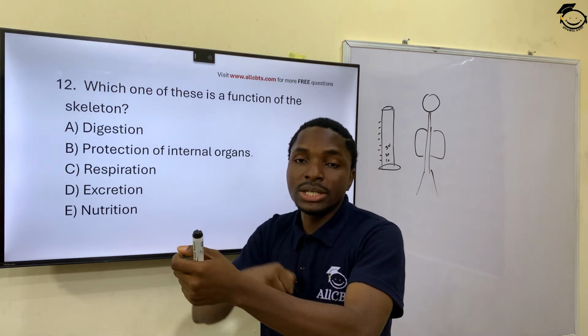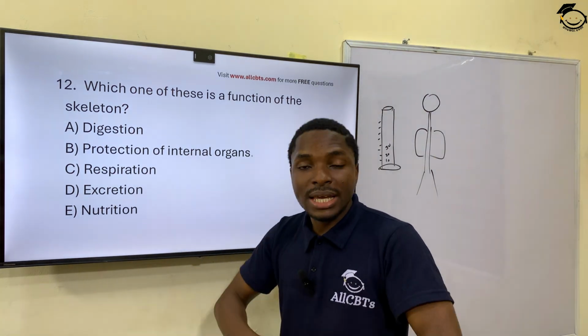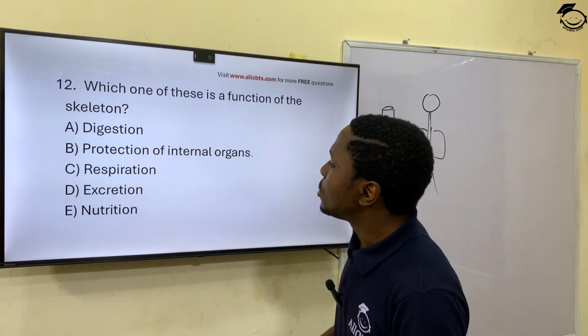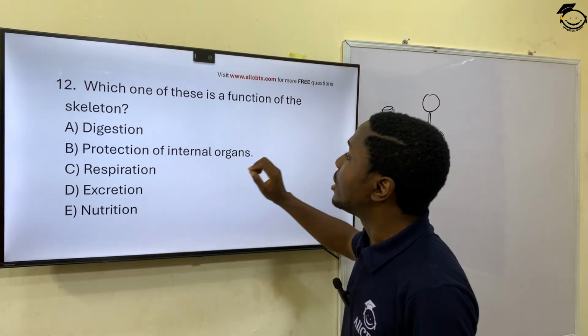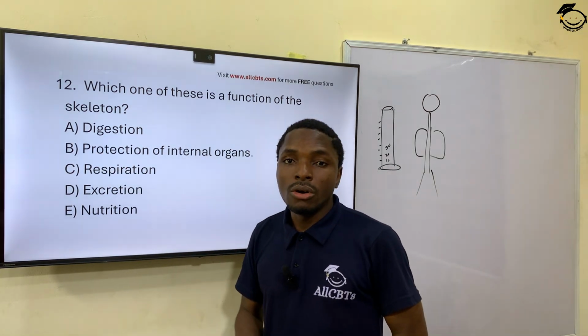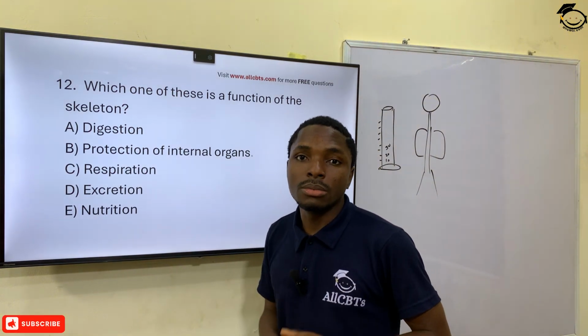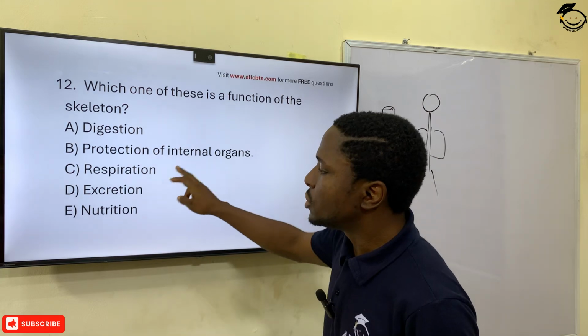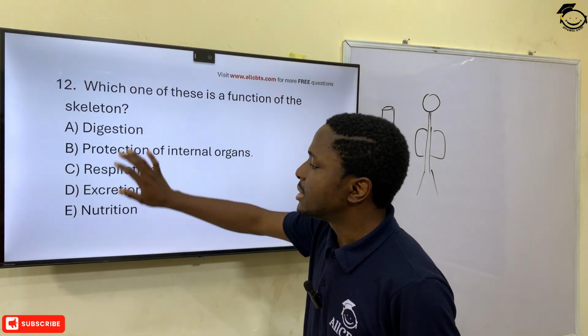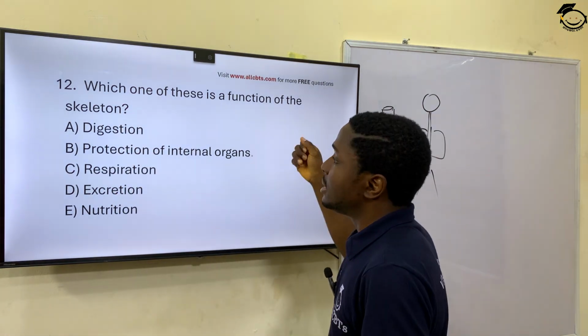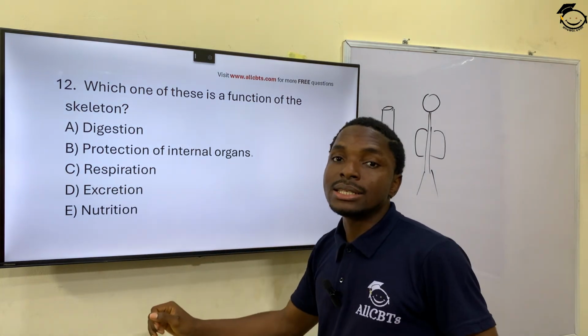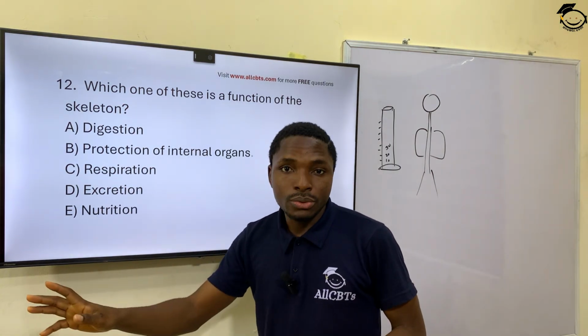So when somebody hits you, he actually hits your skeleton. Yes. So protection of internal organs. This is the primary function of the skeleton, and to give rigidity and structure to the body. Respiration, no, these ones are for systems. These are systems in the skeleton or connected to the skeleton that perform specific roles.